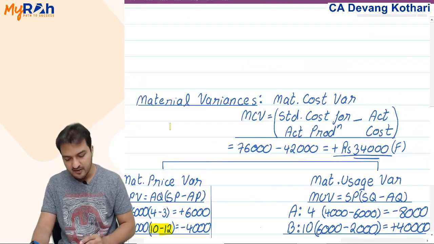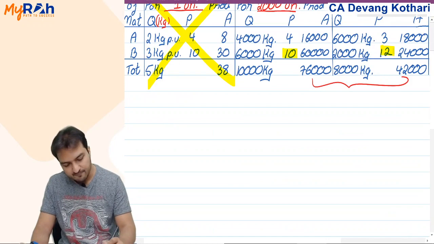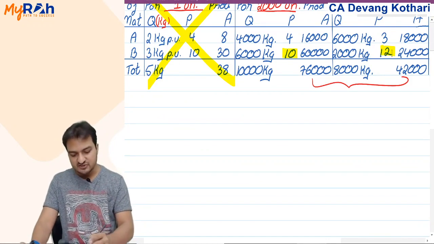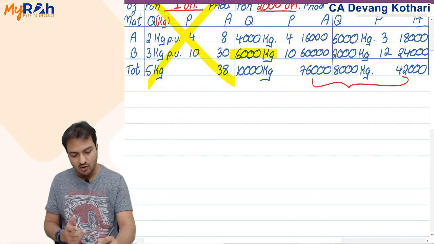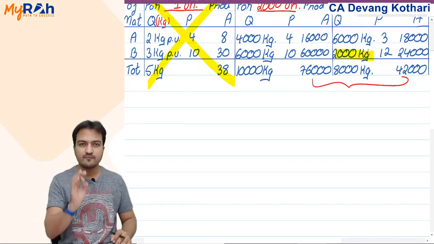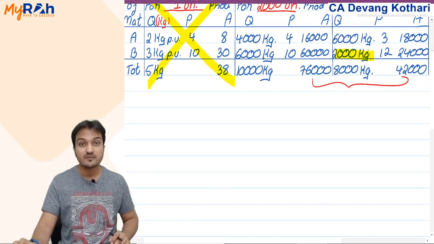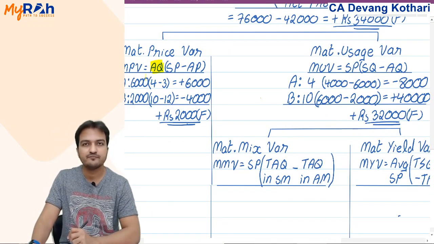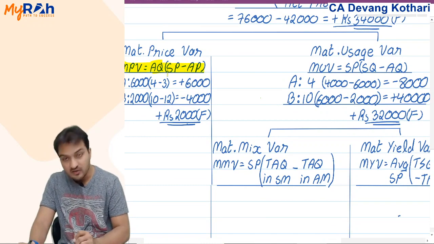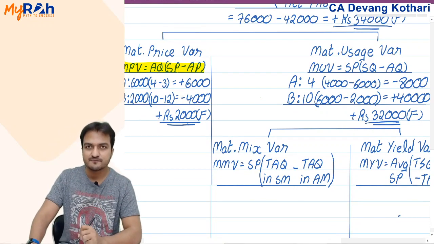Look at material B. You paid 2 rupees extra price. But did you pay 2 rupees extra on all 6,000? No, you have paid 2 rupees extra only on 2,000 kgs that you actually consumed. Hence I take actual quantity here. Well, this explains my formula for the price variance.